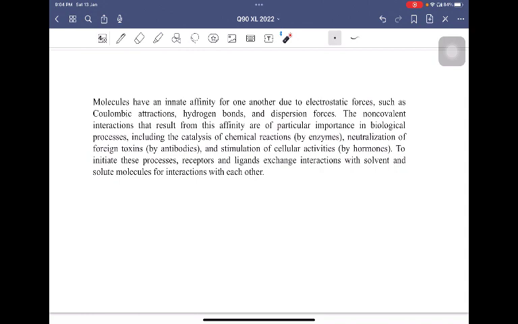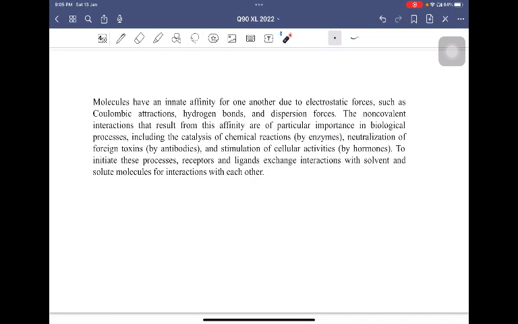For example, in the neurons, in the synapses region, we know that there are acetylcholine molecules that bind to the acetylcholine receptors, which can initiate the transmission of the nerve signal, right? So several of these are interactions that are important in biological processes.